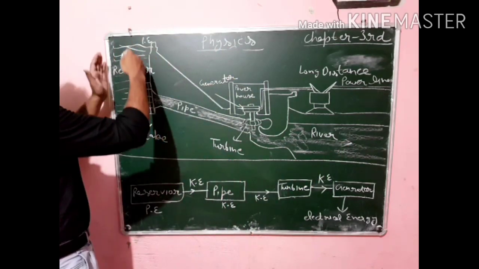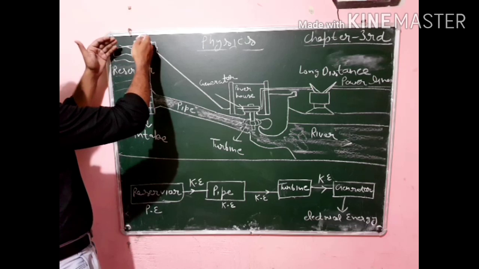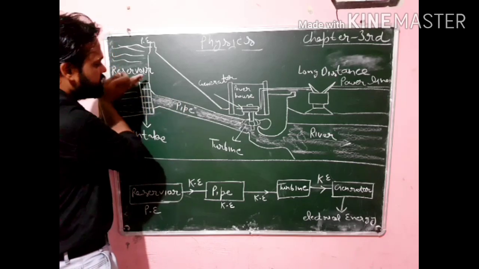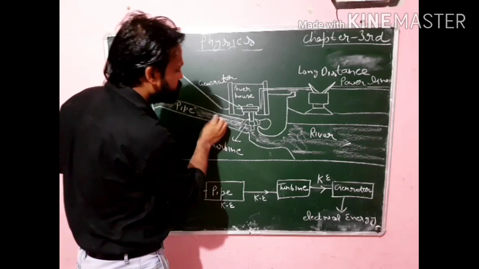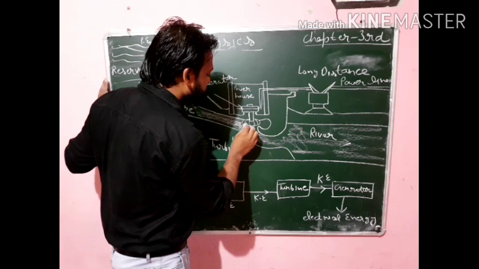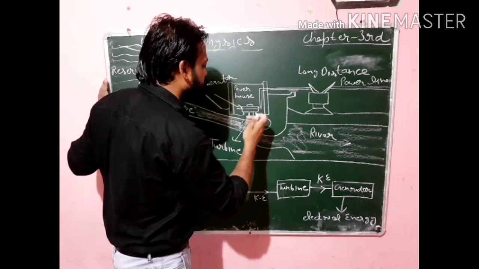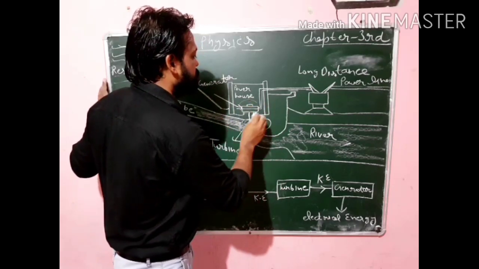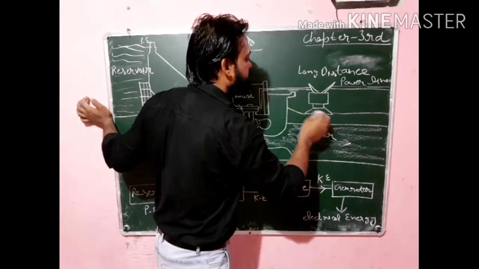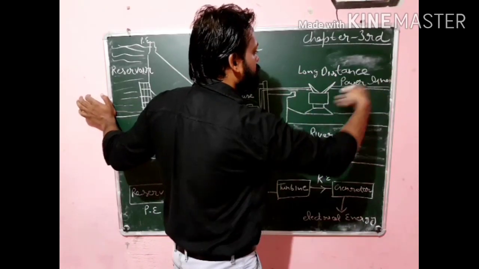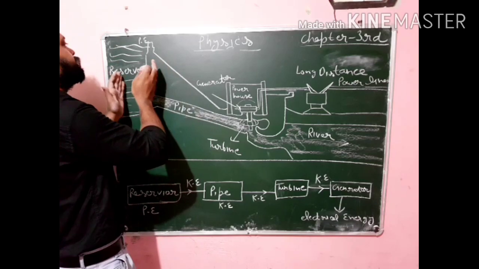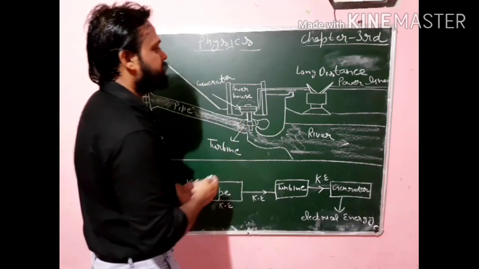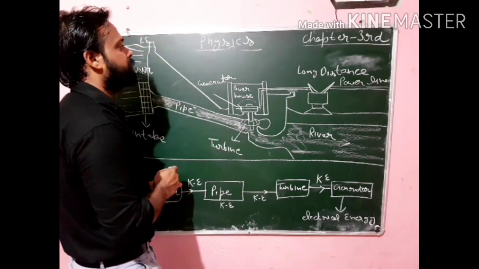So when the water is stored at this height, it has potential energy. This potential energy is converted into kinetic energy when the water starts flowing from this pipe, and with the help of this kinetic energy, the water rotates the wheels of the turbine, and this turbine runs the generator, and the generator produces electricity, which with the help of these transformers is distributed through the power lines. In this way potential energy is converted into kinetic energy, and then this kinetic energy is converted into electrical energy. On this principle this hydropower plant is working.